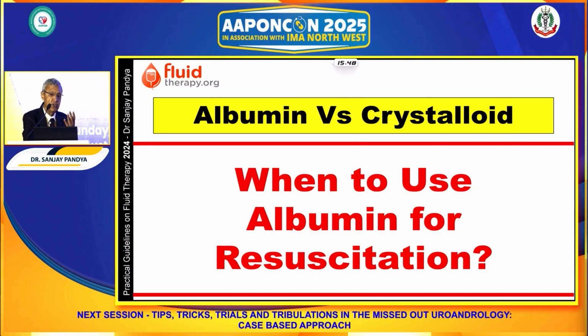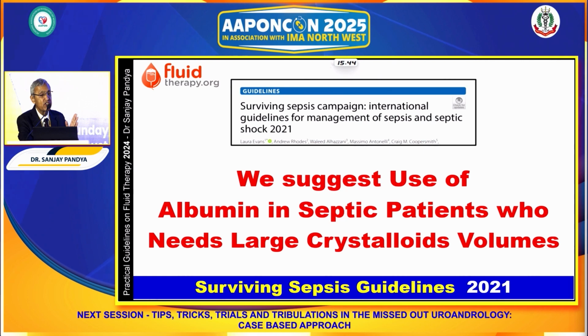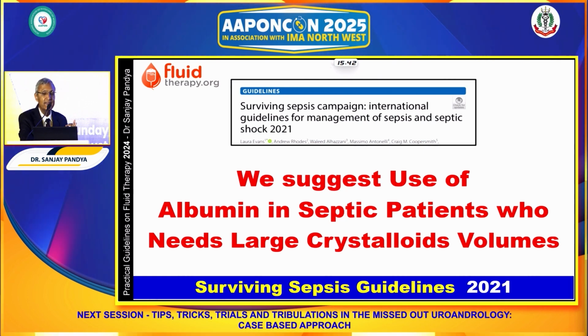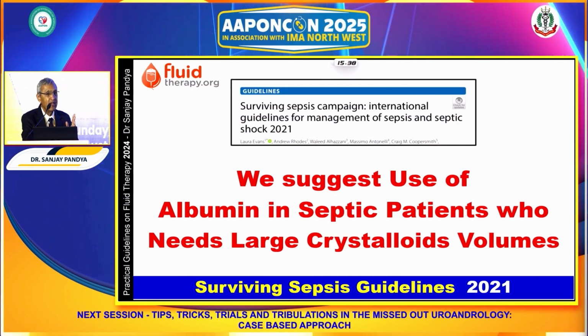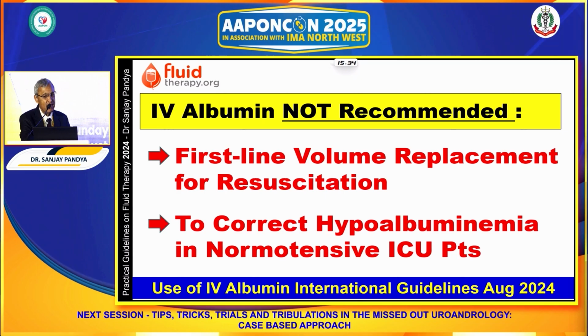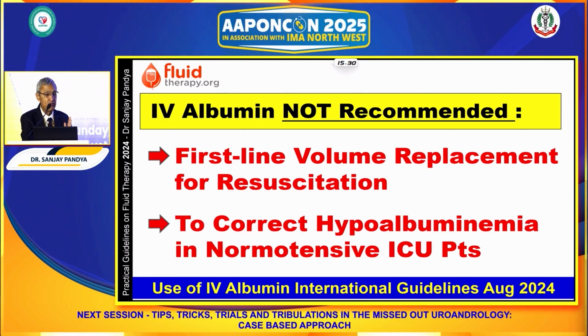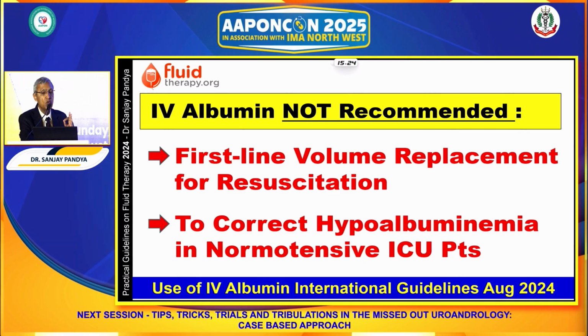So, when to use albumin for resuscitation? The answer is that if you look at the Surviving Sepsis guidelines, they say that for the patient who needs a large crystalloid volume, we may provide albumin as a second-line therapy. So albumin is not first-line volume replacement for resuscitation. It should never be given to correct hypoalbuminemia in a normotensive ICU patient.